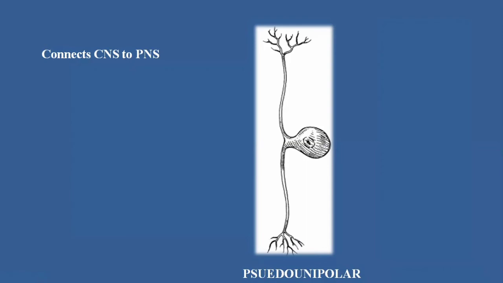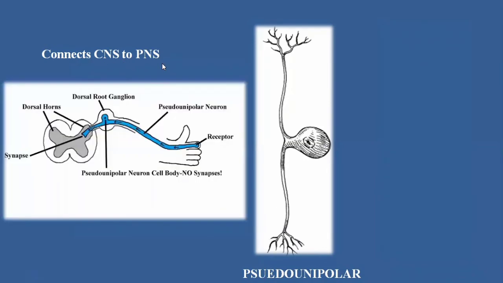pseudo-unipolar neuron? The pseudo-unipolar neuron basically connects the central nervous system to the peripheral nervous system. The central nervous system is composed of the brain and spinal cord, and the peripheral nervous system is composed of the neurons present at the periphery, like on the hands, legs, and on the peripheral sides of the body. When neurons transmit impulses or signals through the axon, there are adjacent neurons present, and they transmit the information or chemical signals to the adjacent neuron.